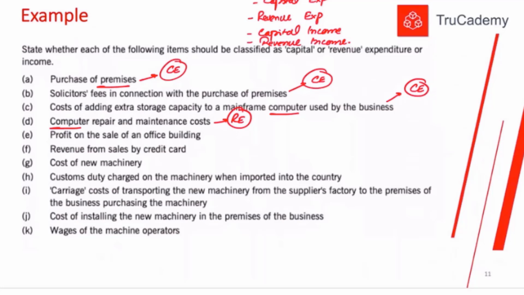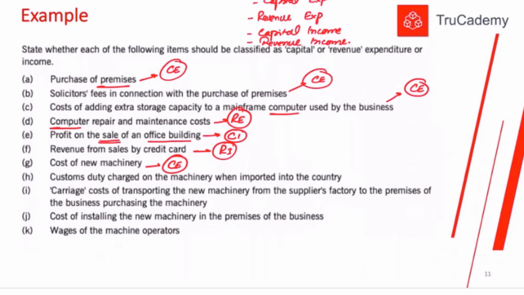Profit on the sale of an office building. Office building is a non-current asset. We sell it. It's a one-off sale. It's not a day-to-day sale. So it's a capital income. Revenue from sales by credit card. So we make some sales to our customers and we receive money through credit card. It's a day-to-day revenue. So it's a revenue income. Cost of a new machinery. We are buying a non-current asset, capital expenditure.